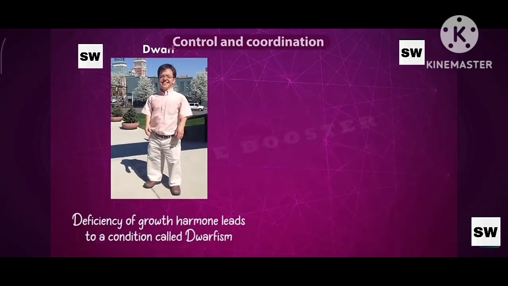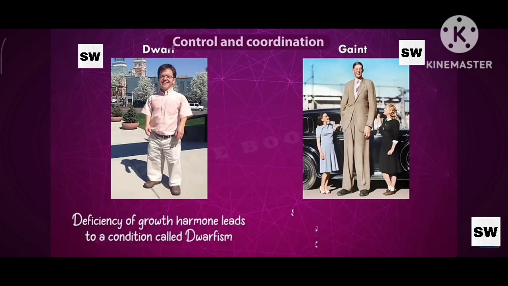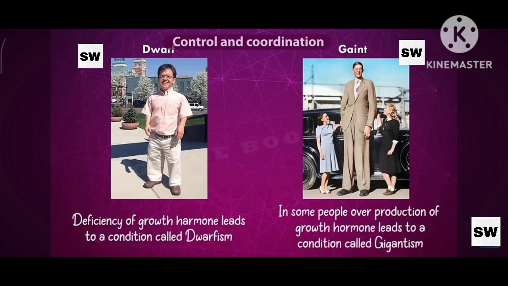The deficiency of growth hormone leads to a condition called dwarfism. If the growth hormone is not produced, they do not grow at a normal rate and they become very short. So their growth is stunted. This condition is called dwarfism.